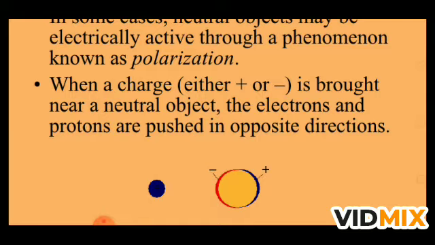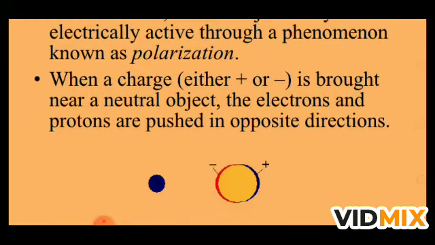So when a positive charged body is brought near the neutral object, the positive charge in that neutral object is repelled. See that the positive is on the opposite end and the electron is towards the charged body.